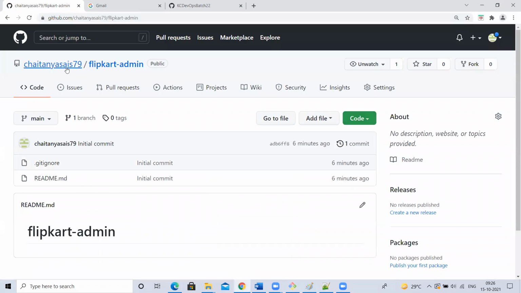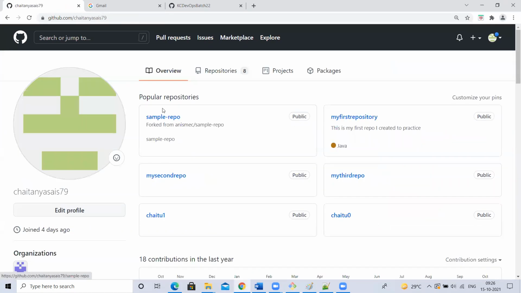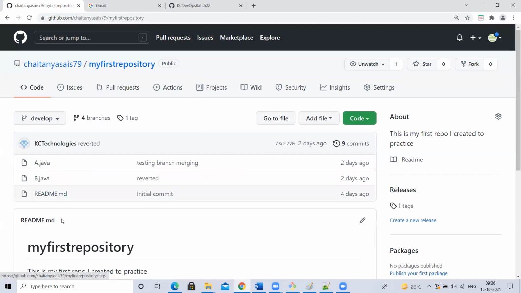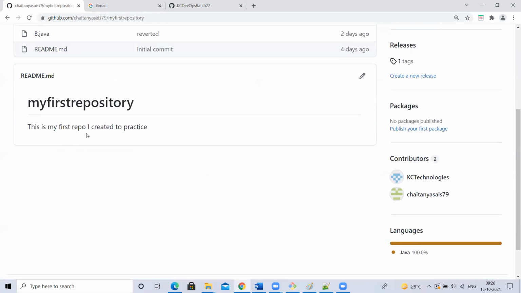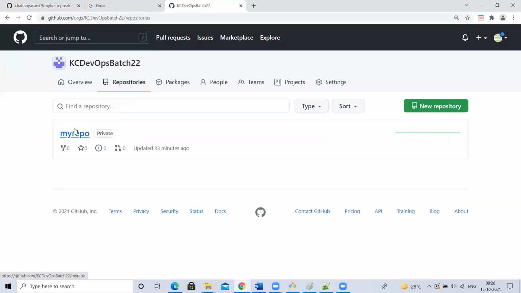Okay. For example, you may get one more question, sir. I already created a file. I already created a repository, something like this. What is this? My first repository, something I created. This is a Java repository, but I forgot to create .gitignore. How can I get it? Do one thing. You create one more repository like this.